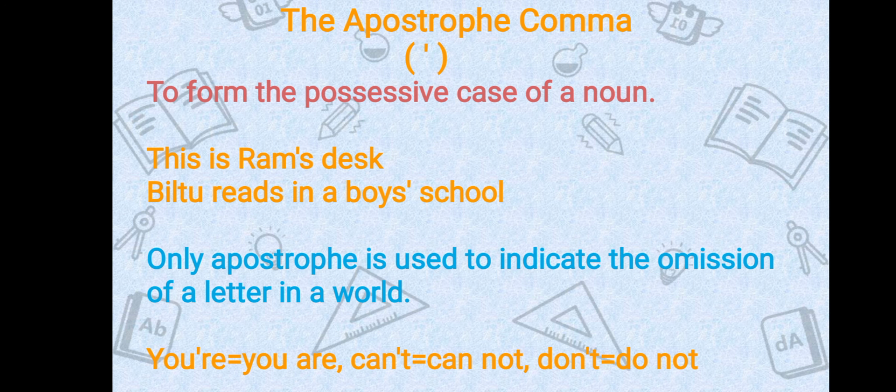Next, an apostrophe is also used to indicate the omission of a letter in a word. For example, you are. When we write you are in a short form, we just omit a and write you're. Then can't for cannot, don't in place of do not. So here also we use an apostrophe.